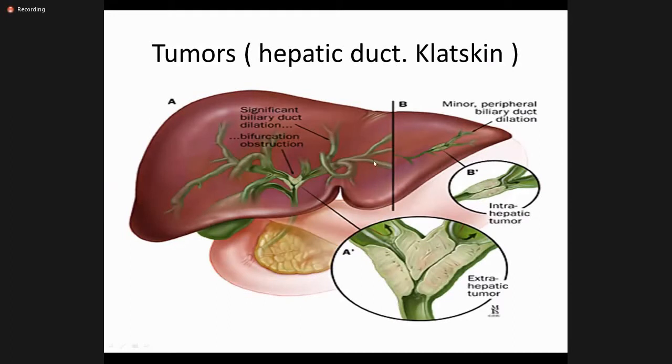So this is a Klatskin tumor, which is a very important tumor, and you should know what Klatskin is. This is the right hepatic duct, this is the left hepatic duct, and any tumor at the confluence of the right and left hepatic ducts and at the common hepatic duct, you can see the junction. If a tumor is there, this tumor is known as Klatskin's tumor, and then people can see this tumor has an intramural cause. It increases the thickness of the biliary channel wall, and the stricture formation, malignant stricture formation, leads to jaundice.